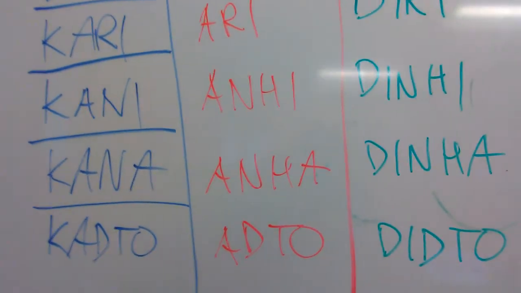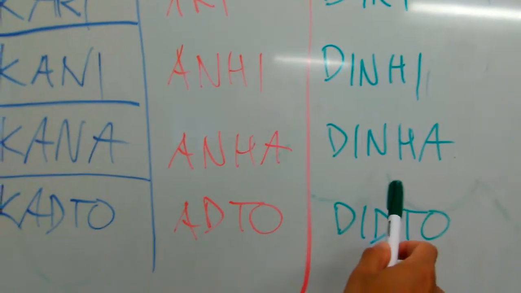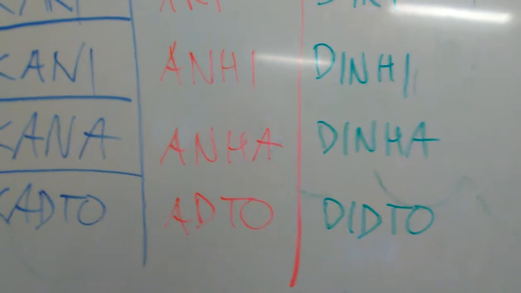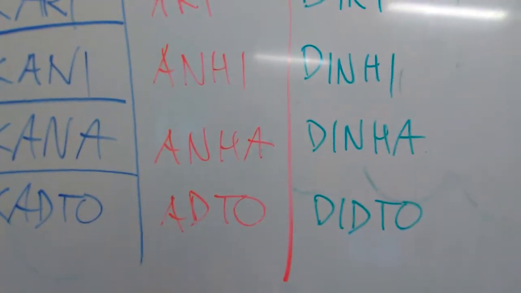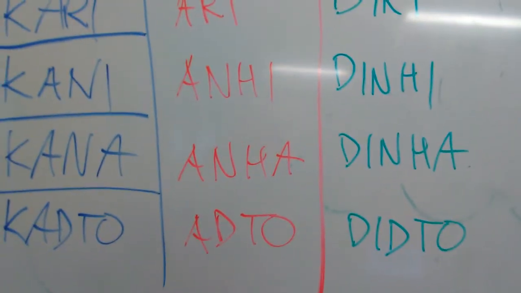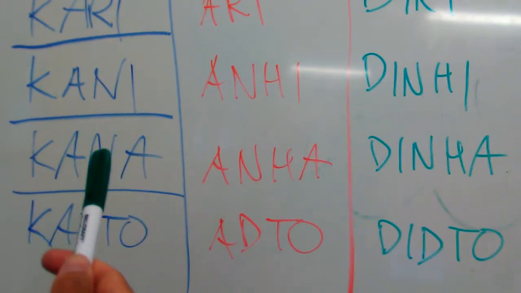Okay, and it even works well with just within its own range, right? Anha kana dinha, move that there, okay? Anhi kana dinhi, move that here, okay? So I hope this is starting to make sense, okay? Or even with kani, right?